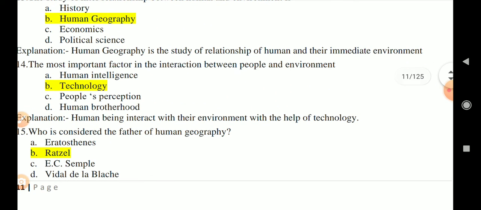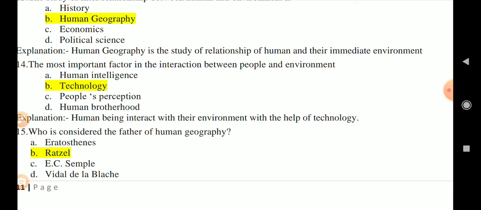Question number 14, the most important factor in the interrelation between people and environment is technology. Technology is the main factor of interaction between the people and environment. With the help of technology, human beings continuously dominate our natural environment and get benefit out of it. So here explanation: human beings interact with the environment with the help of technology.